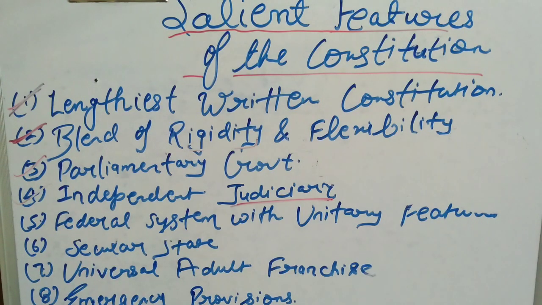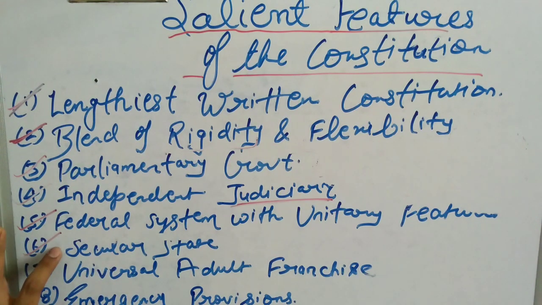We do not have dual citizenship, that is, you do not have to make identity proof that you are a citizen of this state and also a citizen of India. In the USA, dual citizenship exists, but in India single citizenship exists. So it clearly tells that India has both types of system, that is a federal system with unitary features. Yeah, so that's all about this.